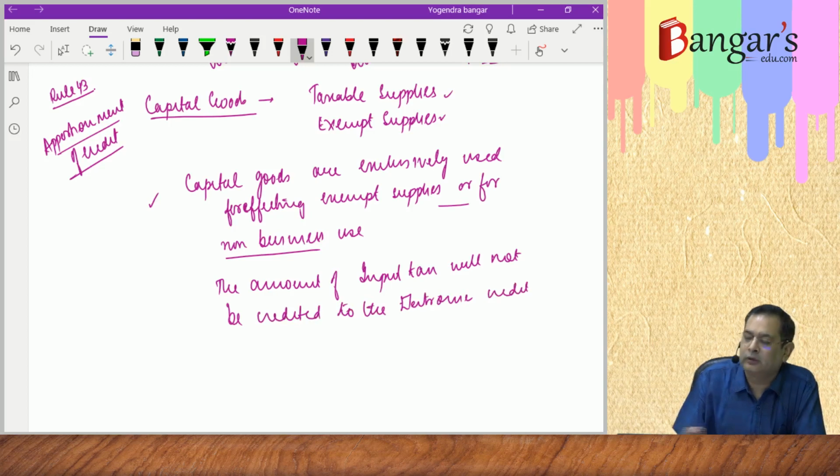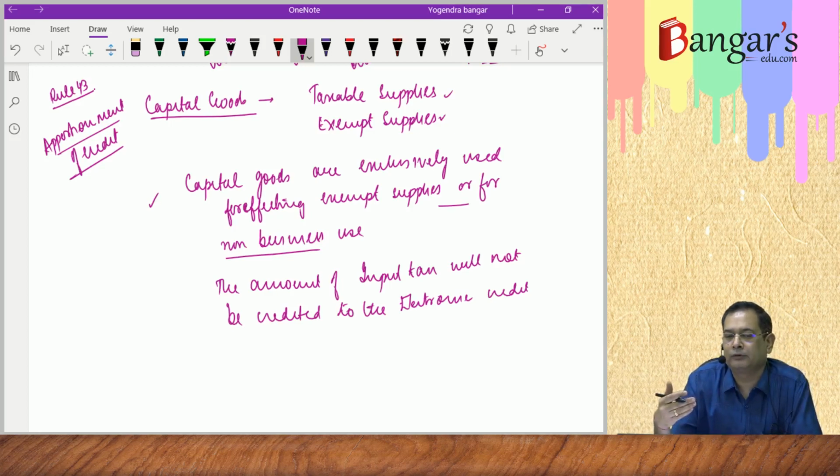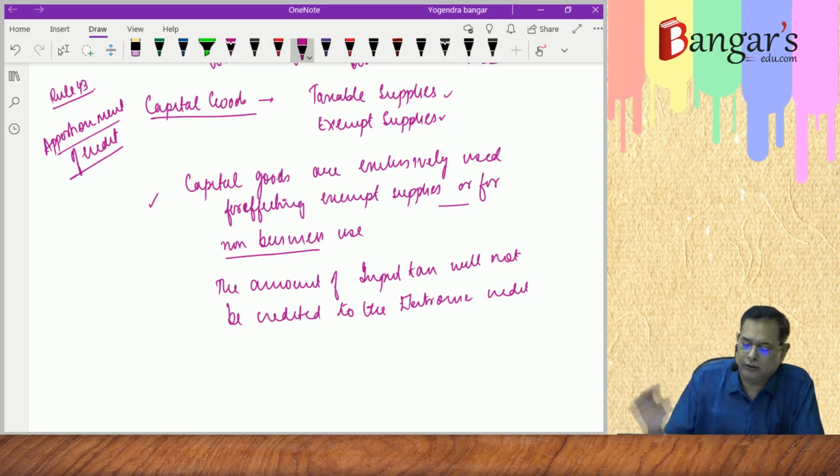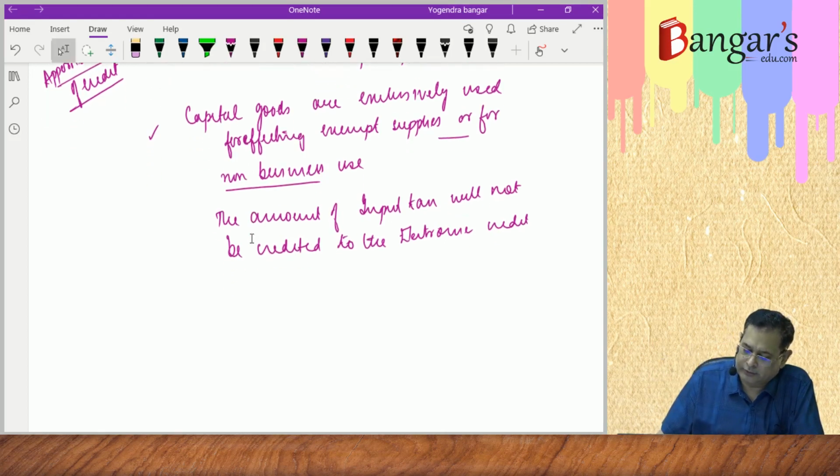It's logical. Since we are using the capital goods exclusively for effecting exempt supplies, or the same are used for non-business purposes, the amount of ITC will not be credited in the electronic credit ledger.